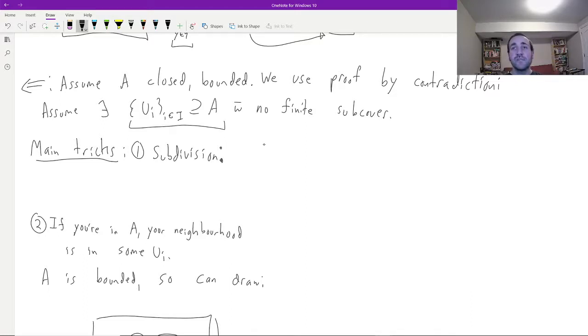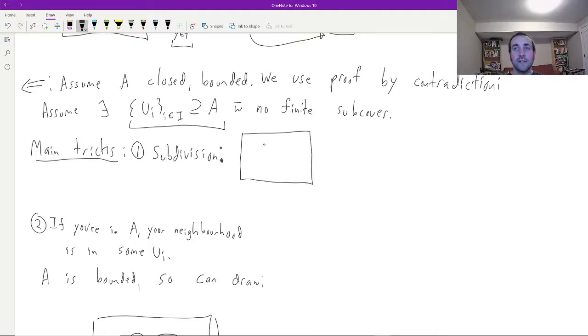Before getting to the proof, which is fairly long, I want to talk about the two main ideas in the trick. The first of which is probably pretty familiar to you. It's a subdivision trick that we used to prove Bolzano-Weierstrass, and which was also used to prove that monotone sequences have limits. So here's the idea.